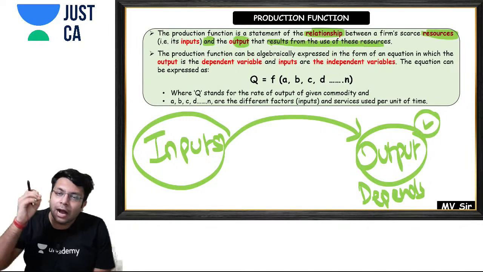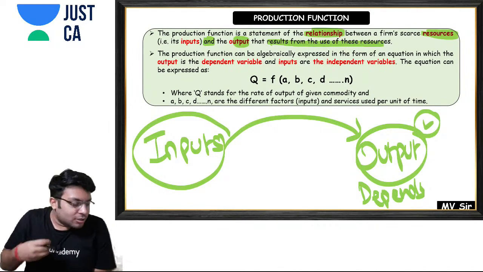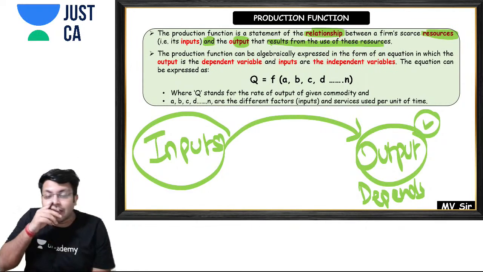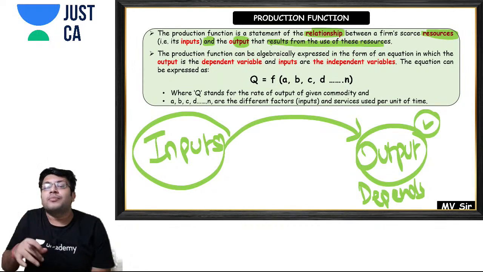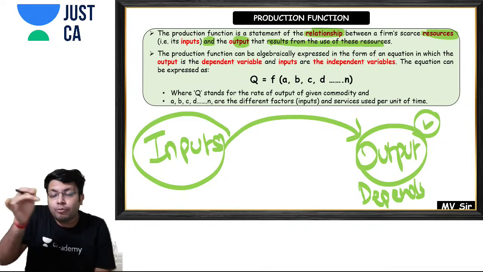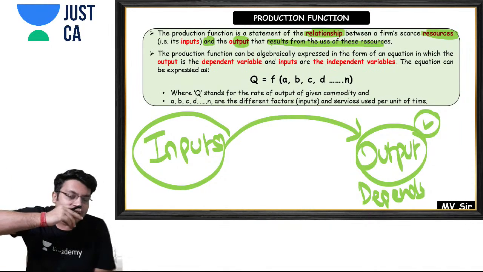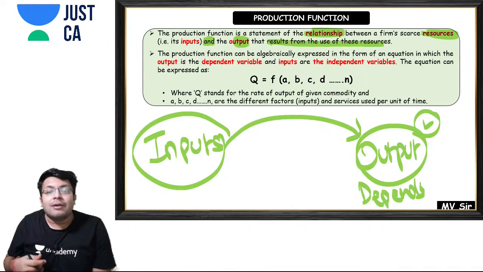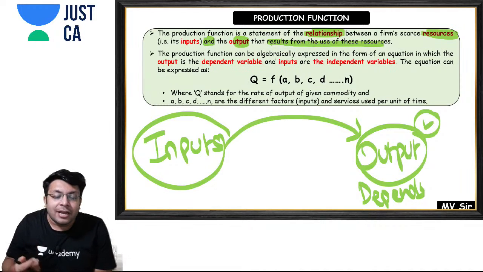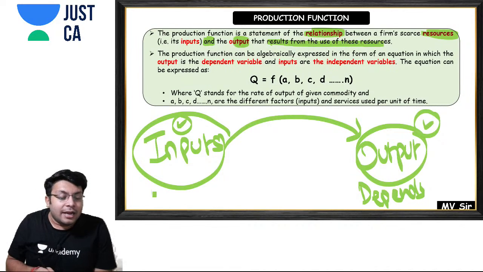Yes or no? The output, the goods or services which you want to make, depends on the type of inputs which you are using. Yes or no? Please tell me. So that is why my output is the dependent variable and my input is the independent variable.